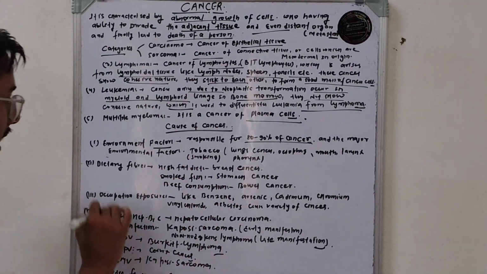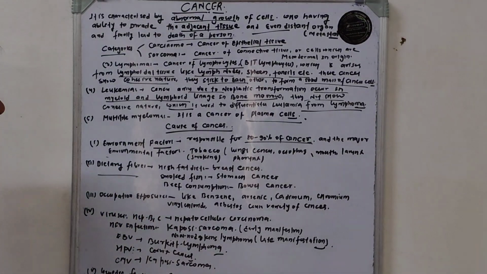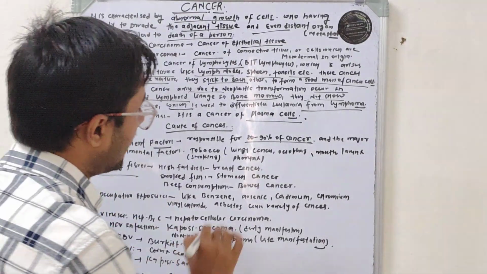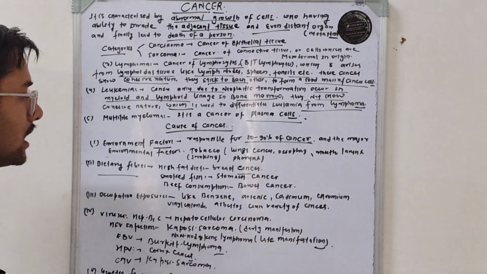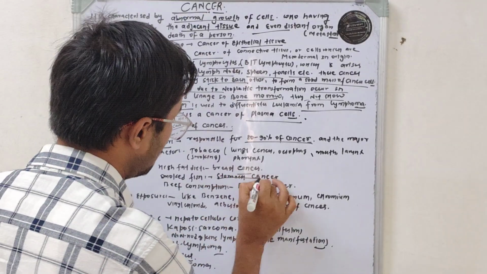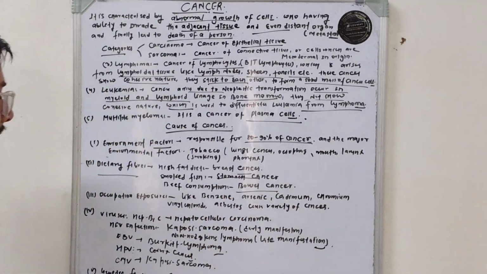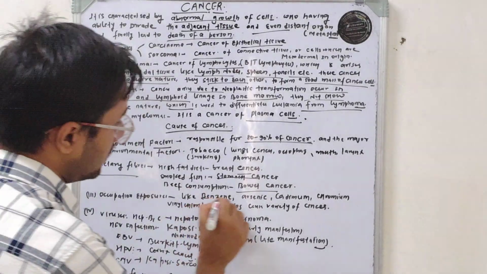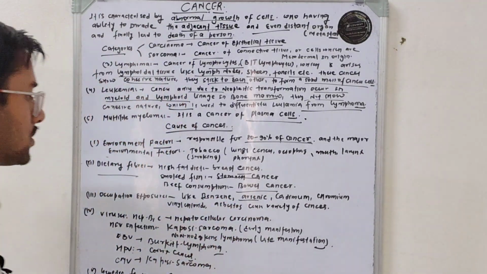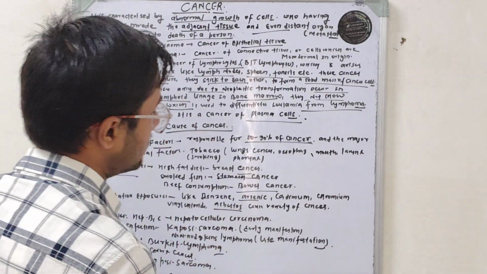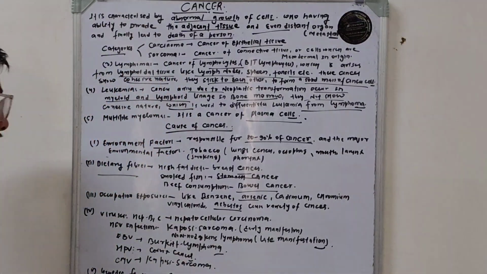Some other factors are dietary factors. High fat diets cause breast cancer, smoked fish causes stomach cancer, beef consumption causes bowel cancer, and occupational exposure like benzene, arsenic, cadmium, chromium, vinyl chloride, and asbestos causes a variety of cancers.